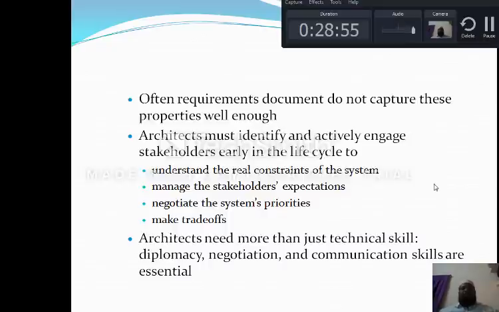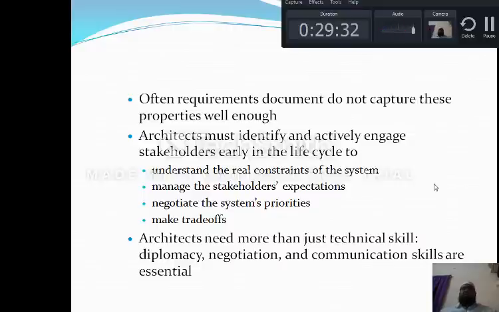Along with that, the requirements do not capture these properties well enough. Whatever requirements we are given, these are the main properties. Not only the requirements must be considered, architects must also identify and actively engage stakeholders early in the life cycle. It means they have to understand the real constraints of the system, manage the stakeholders' expectations, negotiate the system's properties and priorities, and make the trade-offs. So these are the four main concerns.